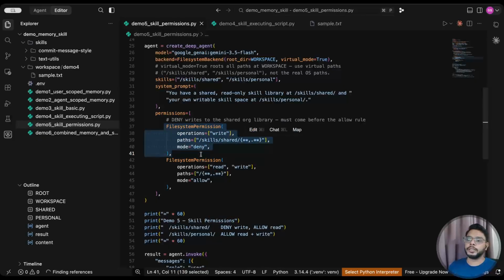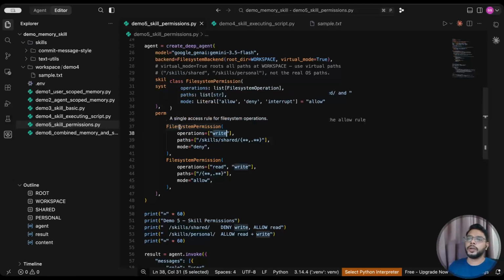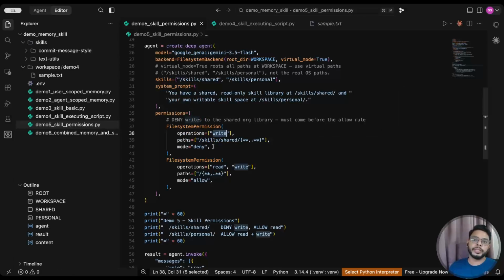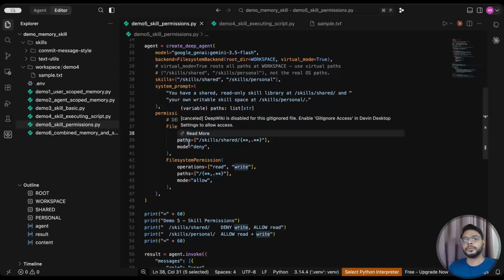So we have already seen that first we have to define the deny mode, and then we have to define allow mode, and in the path we can pass regex. So here in the deny mode, I'm using skills shared, and it is in the deny mode. We cannot write it. So write mode is denied. So file system permission takes three parameters: operations, path, and mode. Operation can be read and write. Mode is either allow or deny, and path is going to be a list of regex or path or glob.